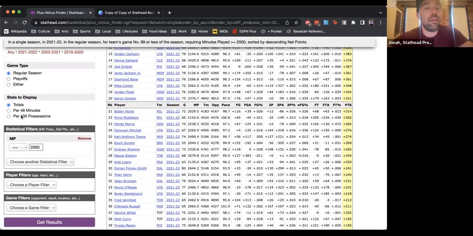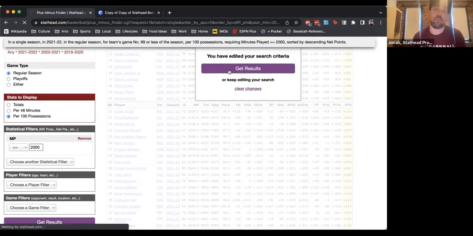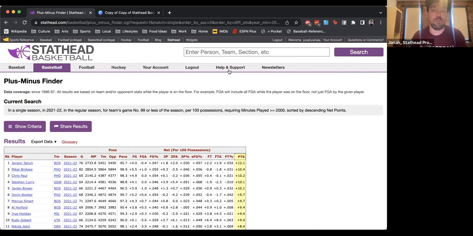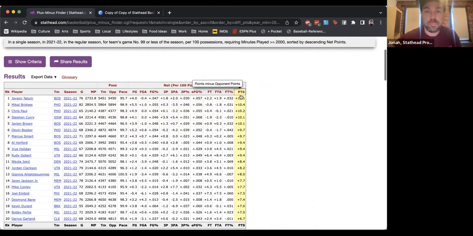We could also say, well, sure, but he played 2,700 minutes. What about the net rating? What about adjusting for that? So we can go to per 100 possessions instead of totals, in the same search, and now it's going to show the team's net rating when that player was on the floor. It turns out it's still Tatum, with Bridges and Paul and Curry and Jaylen Brown. So this is a cool way to look at the players who are really excelling.